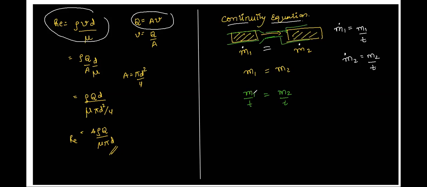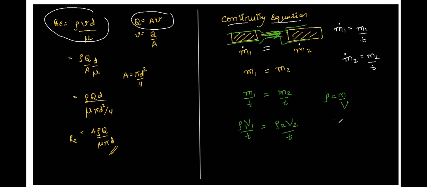So this is mass flowing per unit time. This is also mass flowing per unit time. This is in part one. This is in part two. They are connected, right? So we have density is equal to mass per unit volume. So Atul, what can we write instead of mass? Tell me. Density into volume. Rho into volume, right? Here we'll have rho1 V1 upon t, correct? This will be equal to rho2 V2 upon t, correct?